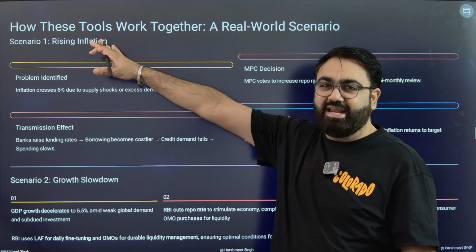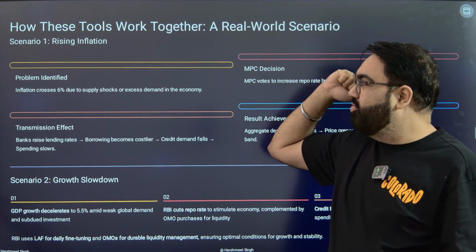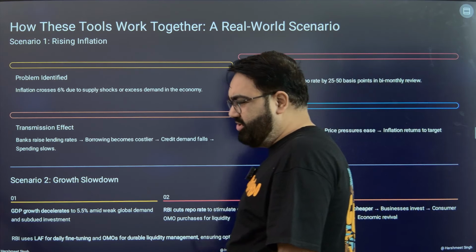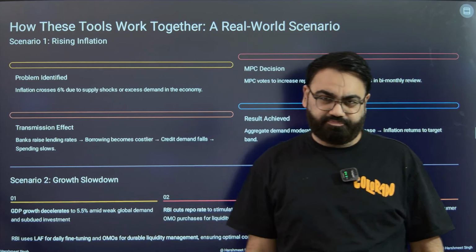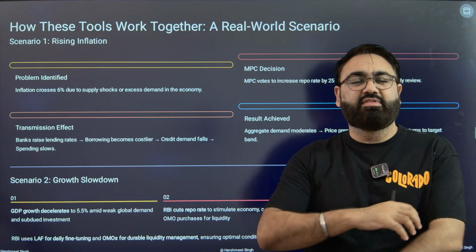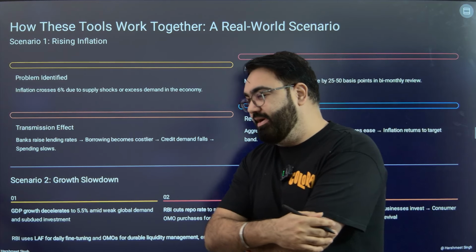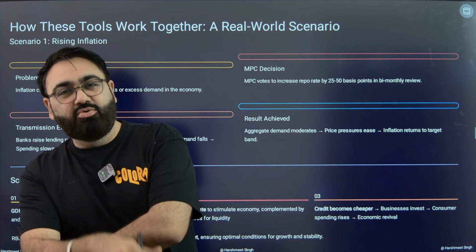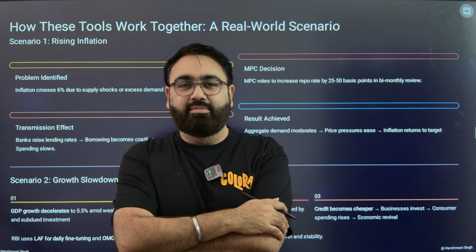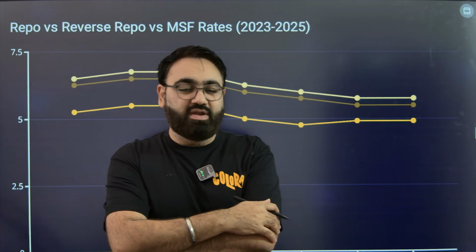So if there is rising inflation, RBI would want to take money out of the market. So what will they do? They will try and make sure that the repo rate is increased so that it becomes difficult for the banks to give you loans. If the RBI wants to see growth increase, if there's a growth slowdown, RBI wants you to spend more money, RBI wants the money to be available freely, then RBI will reduce the repo rate, tell the banks, take the money from me easily, spend the money or give the money as loans so people can also spend it. So that the RBI can give stimulus moving forward.